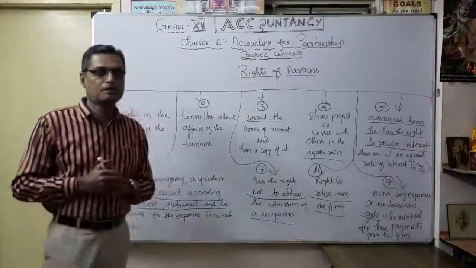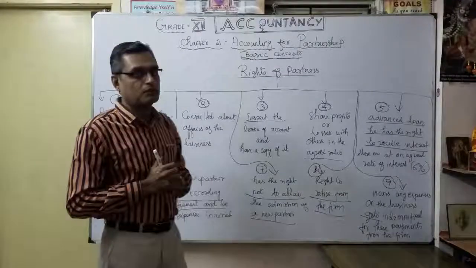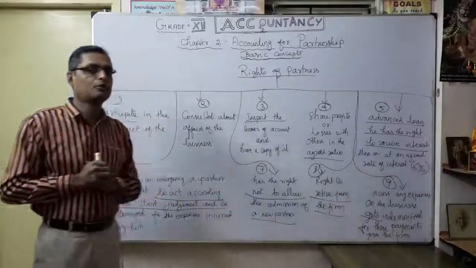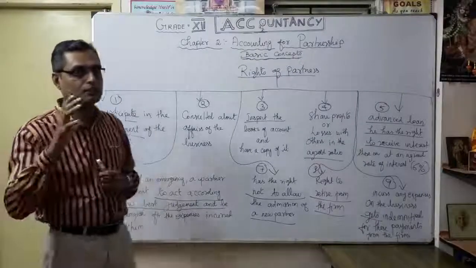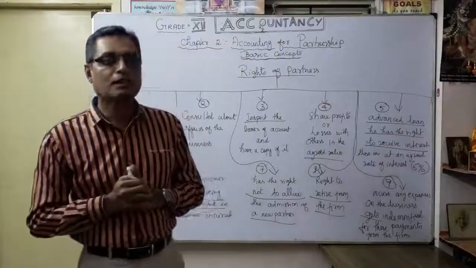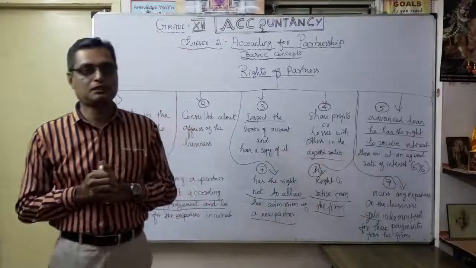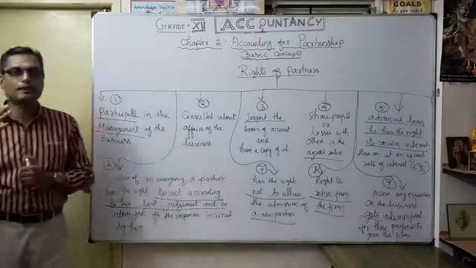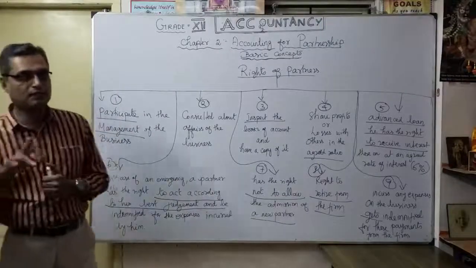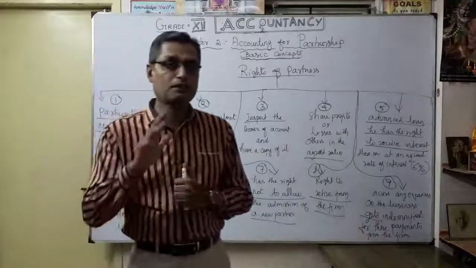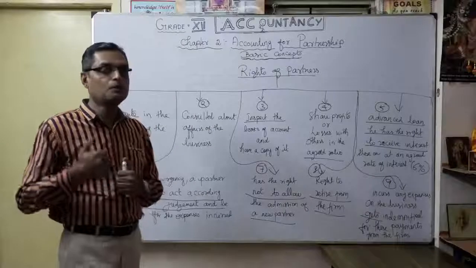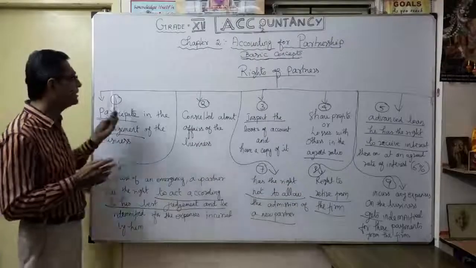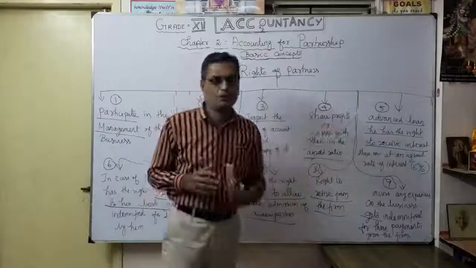So we started our partnership chapter, the accounting for partnership, the basic concept. The theory is very, very important, that's why we started some important discussion. Initially we covered the meaning and definition of partnership according to Partnership Act 1932, Section 4. Thereafter, who is the partner, then the firm, how the firm name is fixed, then the nature of partnership from the law point of view and accounting point of view. Then we discussed the essential features or characteristics of partnership. And finally, in this video, the rights of partners.